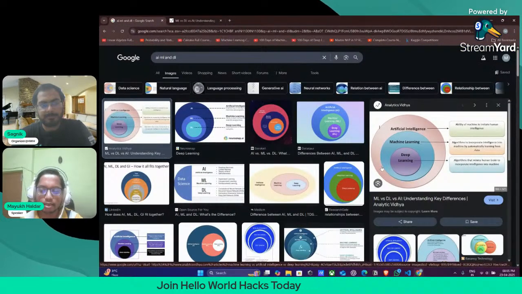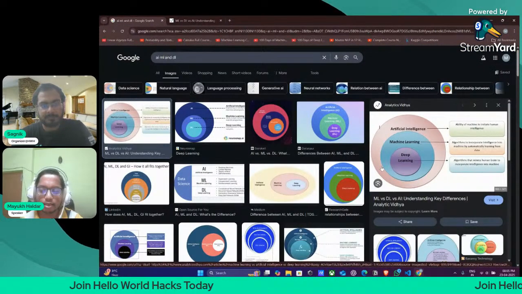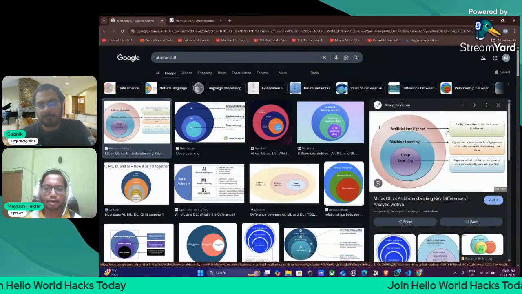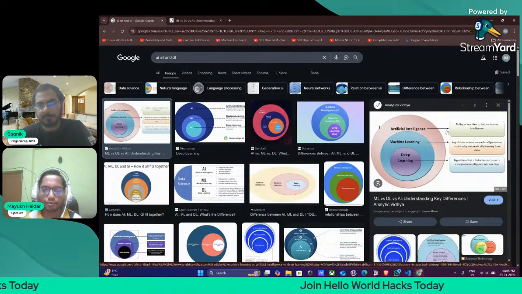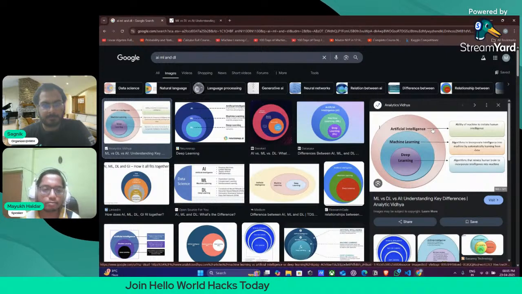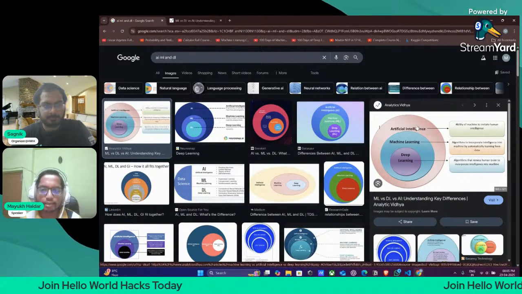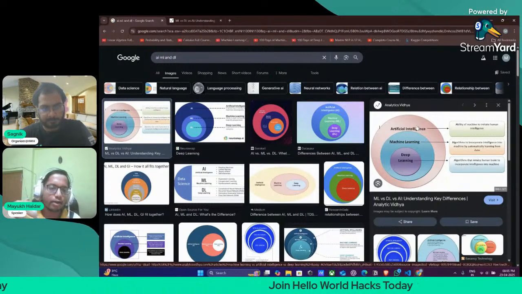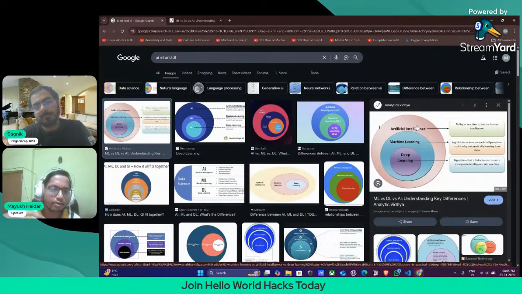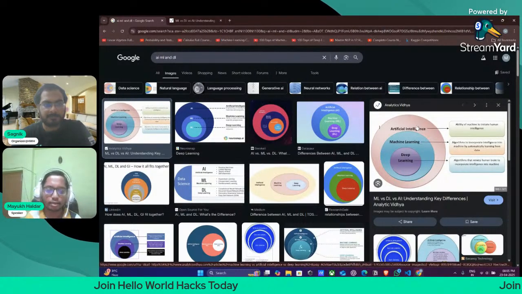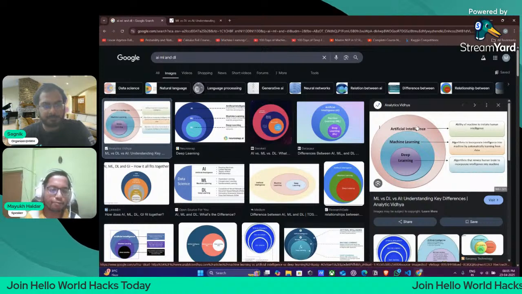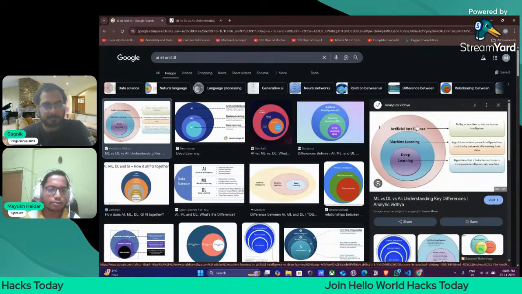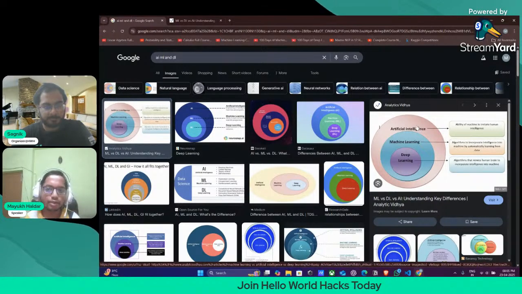Now what is AI? AI means if you want to do human tasks, but by machines or computers, we will use artificial intelligence. Now what is machine learning then? Machine learning is nothing but working with predictive modeling. We want to make some models which can predict on the basis of some data, so we have to train models on that data. So we can use ML for that. That is machine learning.